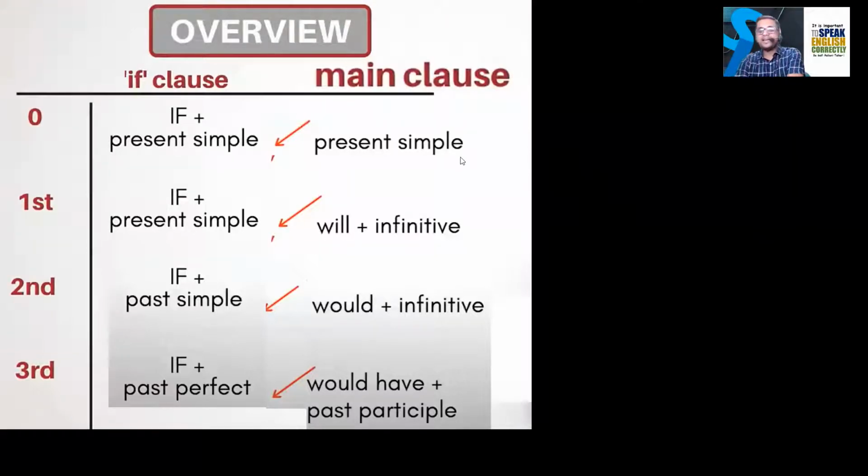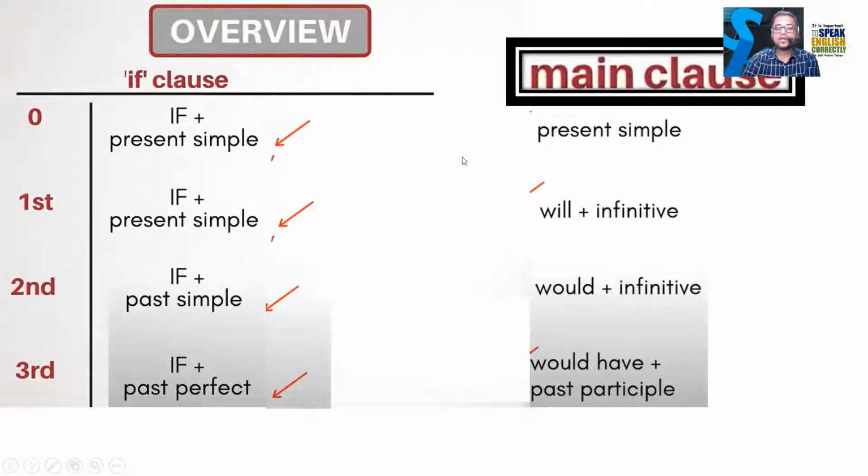Okay, now we'll write the sentence. The main clauses are written there: present simple, will plus mother form or infinitive, would plus mother form or infinitive, would have plus past participle. So now we have got the whole formula. अभी formula हमारे पास है कि कैसे sentence बनेंगे. We all know that. Okay.